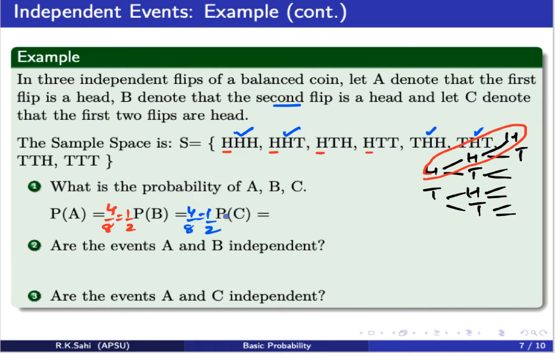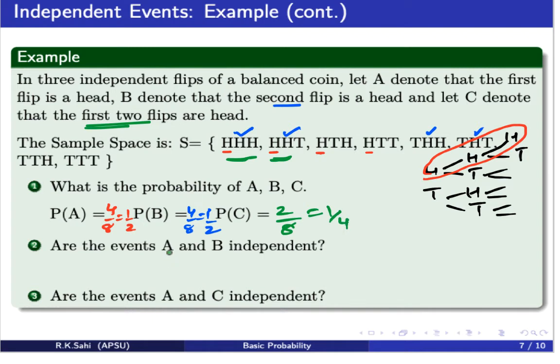Now, what is the probability of C? C is that the first two flips are heads. Okay, let's look at a different marker here. So C is the first two flips are heads. So this time I will have the first two, H and H. So there are only two terms. So what is the probability? 2 over 8, which is 1 over 4.